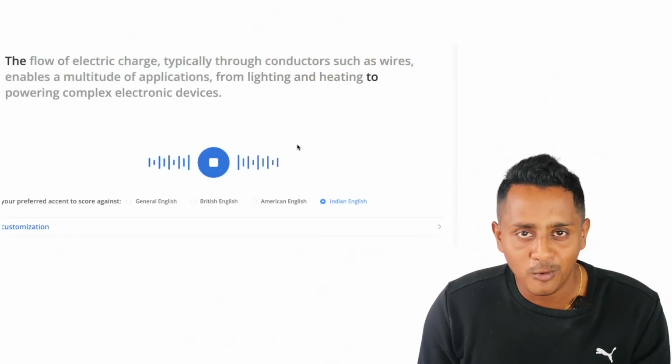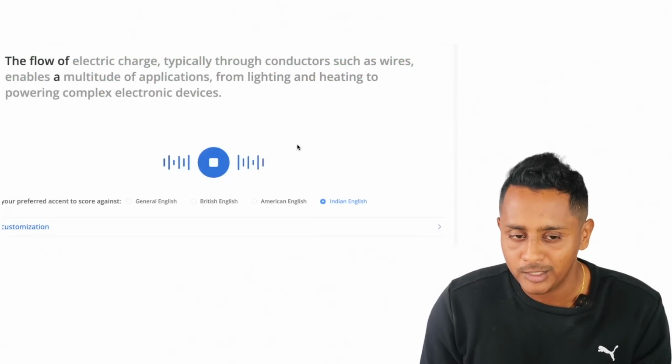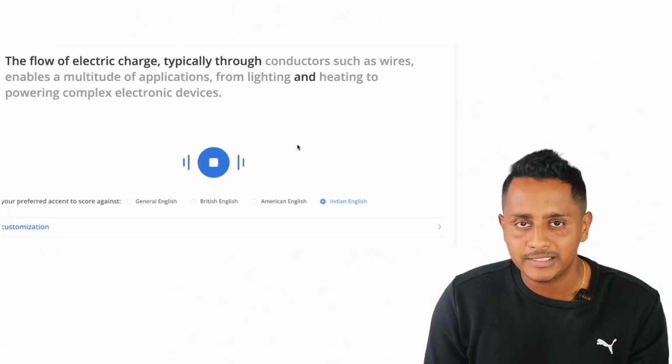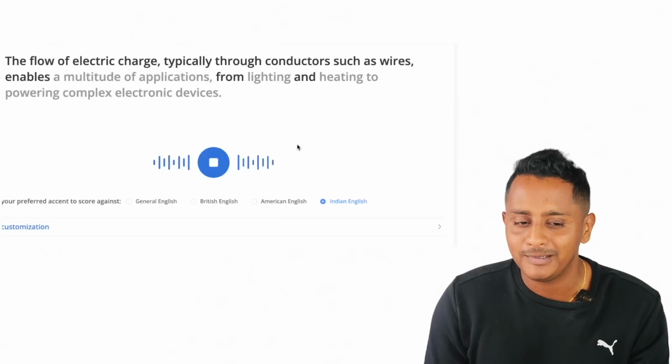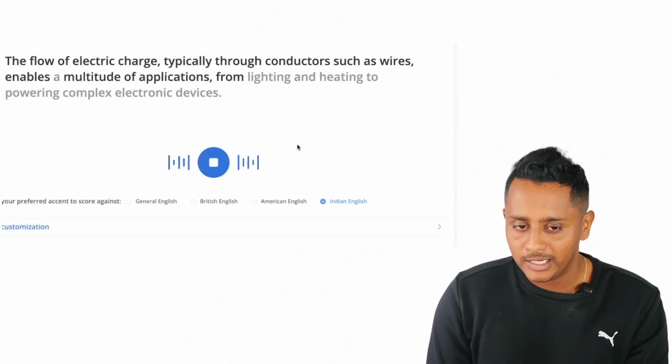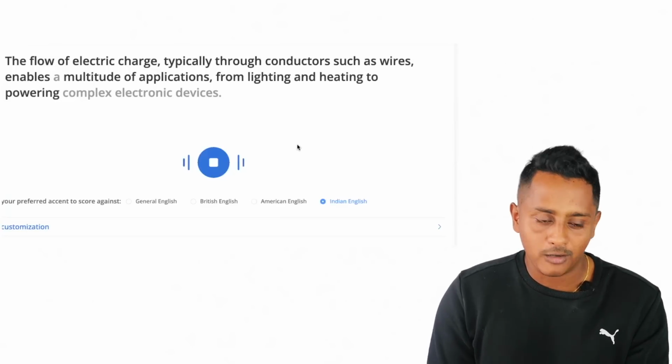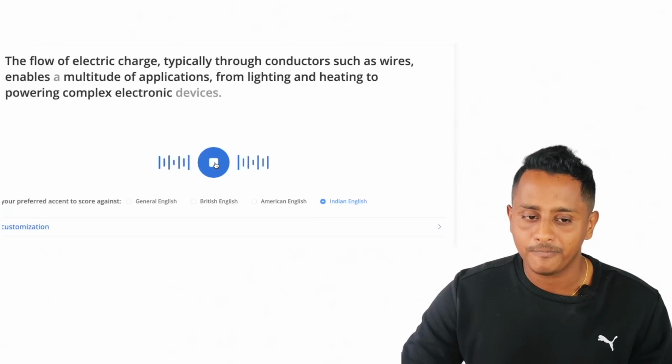The flow of electric charge, typically through conductors such as wires, enables a multitude of applications from lighting and heating to powering complex electronic devices.